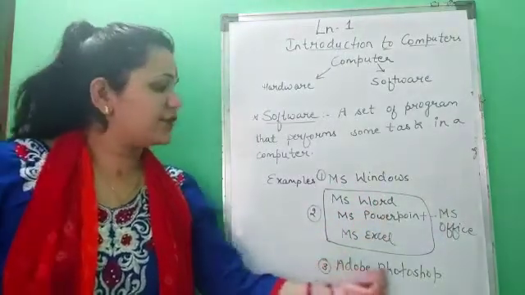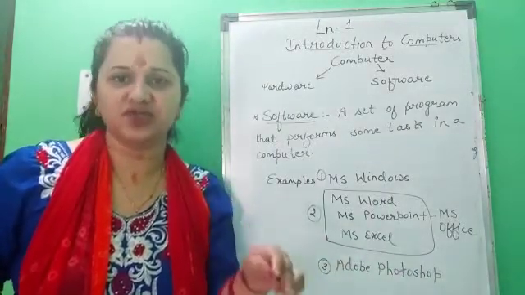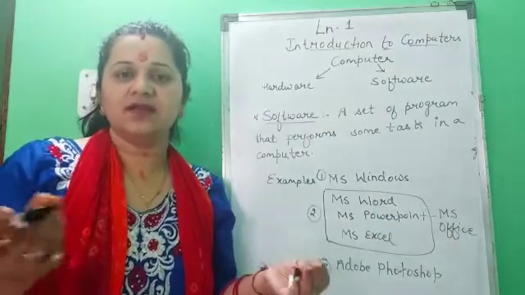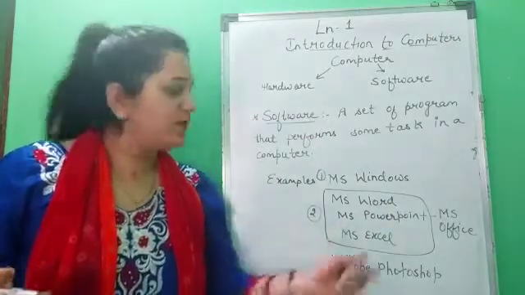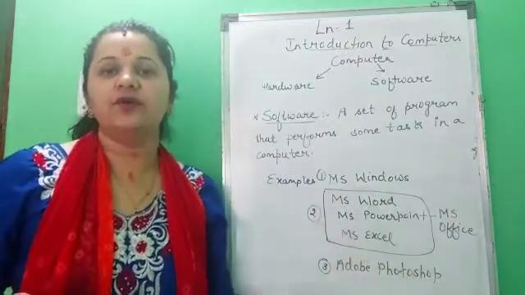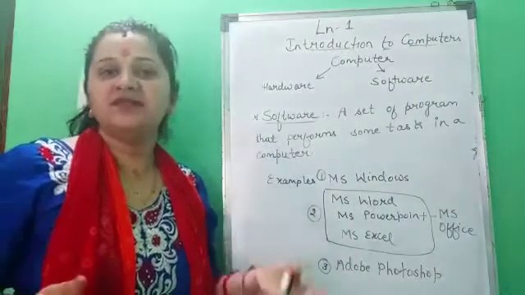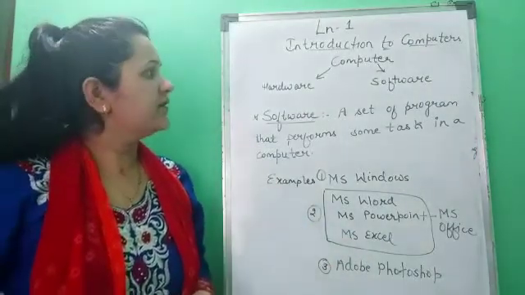Next, Adobe Photoshop. Adobe Photoshop is a software which helps you in editing pictures. Like nowadays, most of us do in our mobile. We have so many software. So, Adobe Photoshop is also a software which we use in a computer to edit or format a picture. Got it, children? So, these are the examples of software.